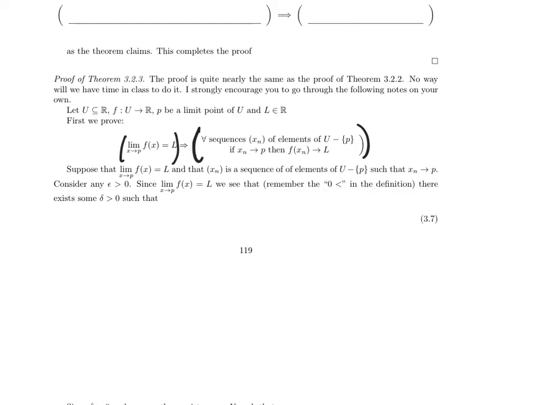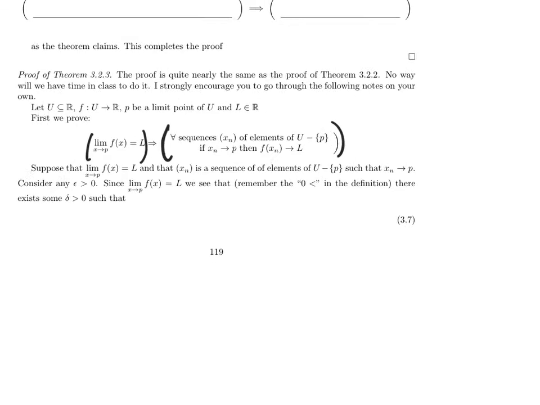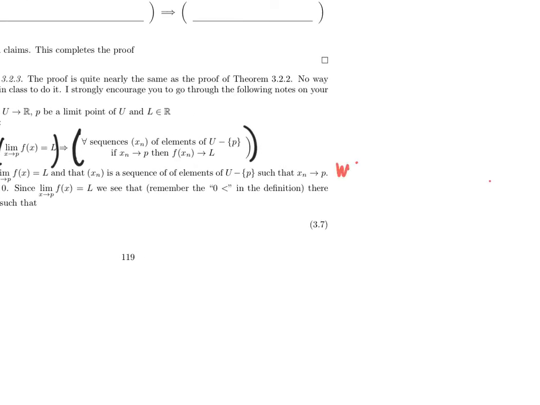Let's assume that the limit as x approaches P of f of x is L. I need to prove this. So I'll consider a sequence of elements of U minus P, because I need to prove something is true for every sequence of elements of U minus P. I need to prove that if xn converges to P, then f of xn converges to L. So let's assume that xn converges to P. I want to show f of xn converges to L.